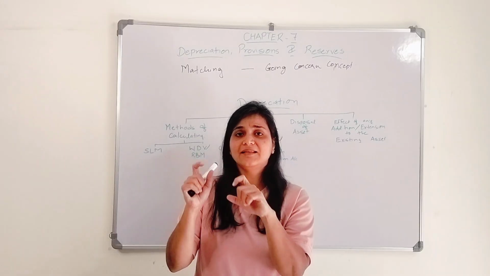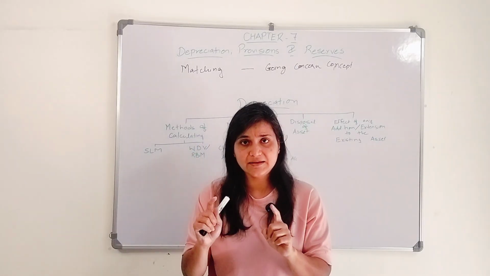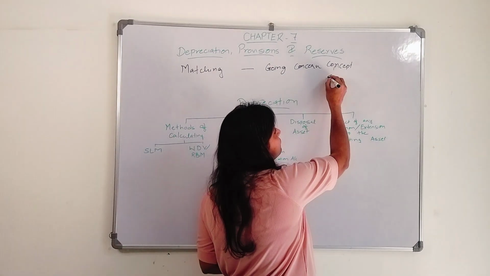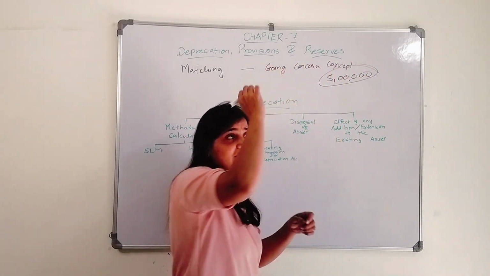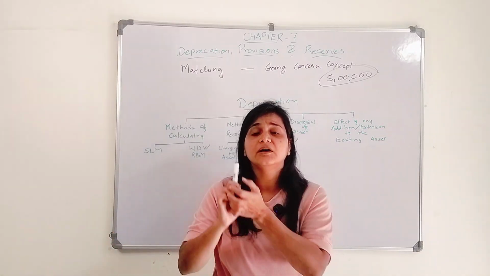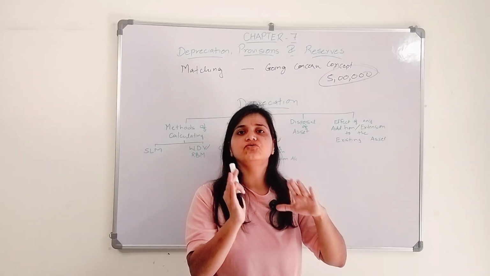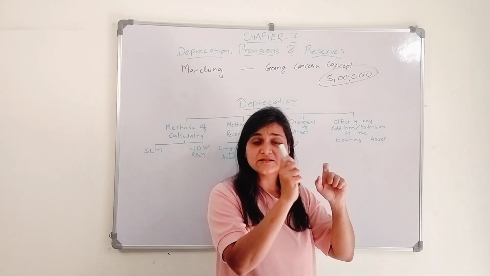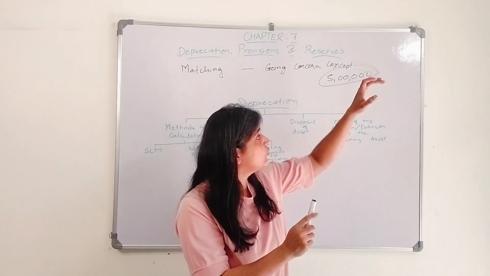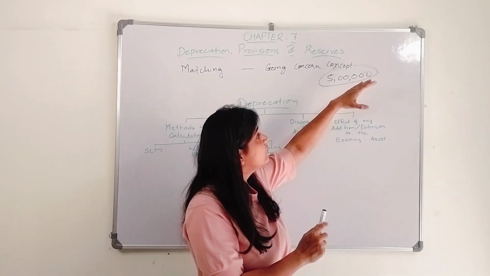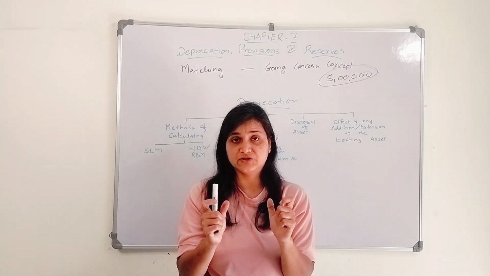So the price that they pay for that machinery, they capitalize it. If I am buying machinery worth rupees 5 lakh, I can't charge 5 lakh as an expense for that particular year only. This machinery I am going to use for its useful life. So what I do is capitalize the whole expenditure.